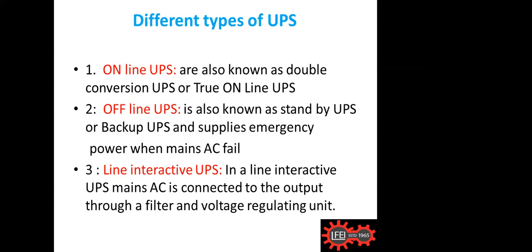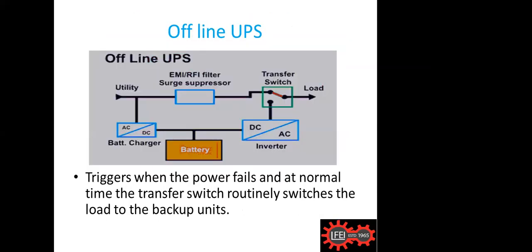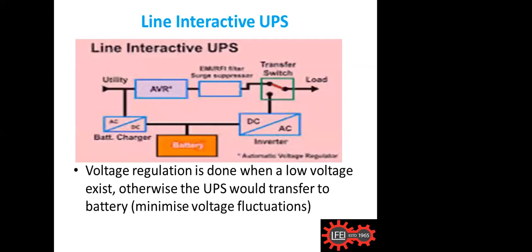Offline means whenever supply fails, the switch will change over from the mains to the battery. So there will be a little bit of delay. Then the next one is the line interactive UPS. I'll just show you. This is the line interactive UPS. The utility power is coming, but there is a voltage regulator in between.